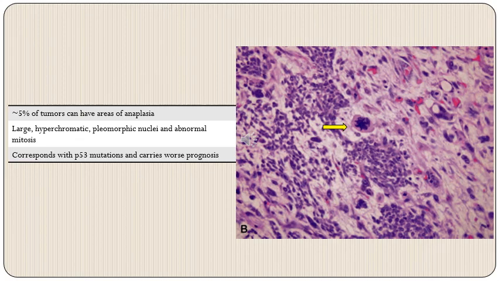Now, 5% of these tumors can have some areas of anaplasia. Here we will find large hyperchromatic pleomorphic cells and abnormal mitosis can be identified, and this corresponds with P53 mutations, and these patients carry worse prognosis. In the photomicrograph on the right, you can see a bizarre mitotic figure which is highlighted by this yellow colored arrow.